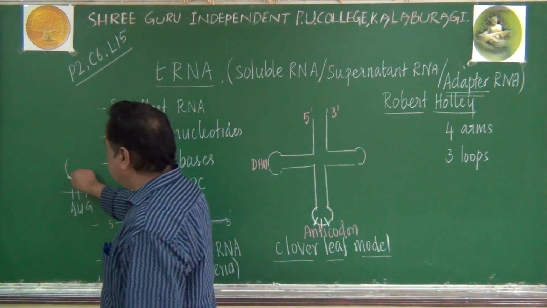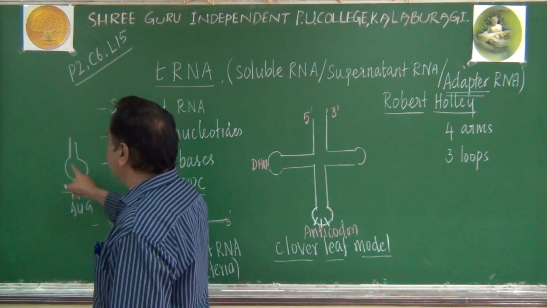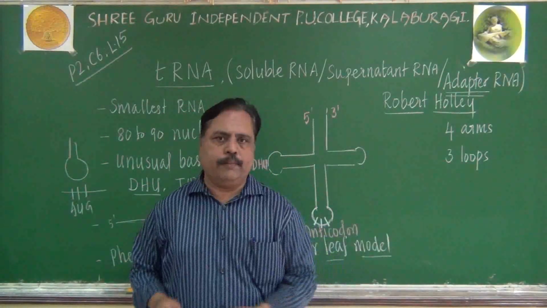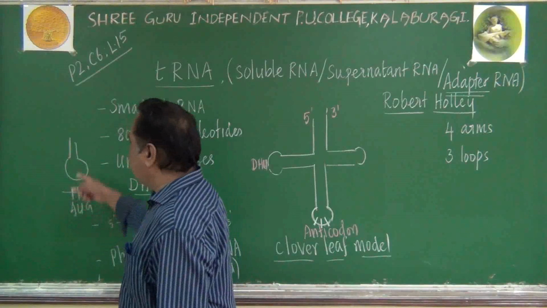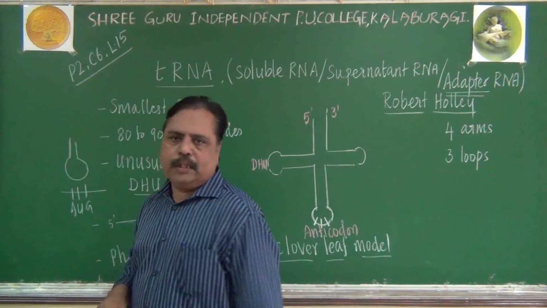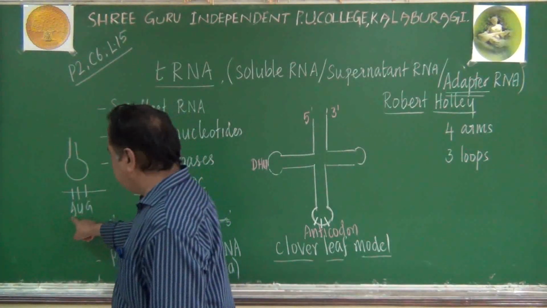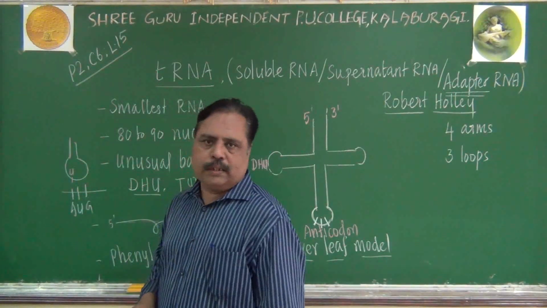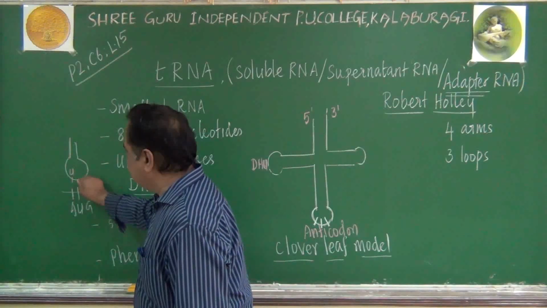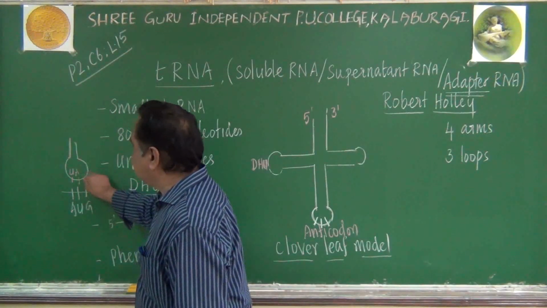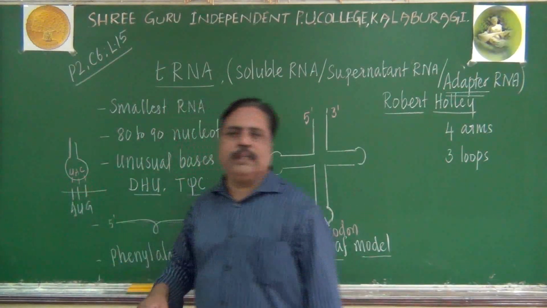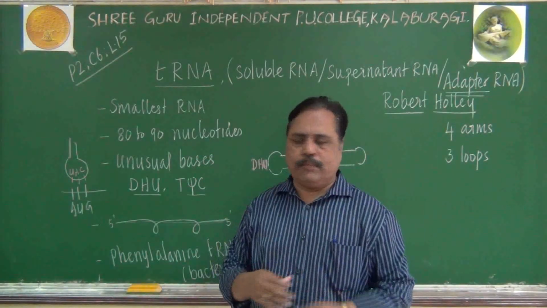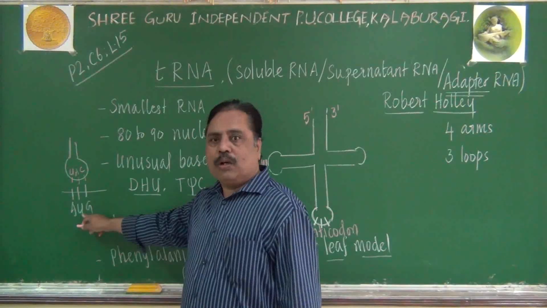Then what will be the anticodon of the tRNA molecule? This is the tRNA anticodon arm I am drawing. It will have bases complementary to AUG. For example, A is here, so it will be U; U is here, so it will be A; and C, so UAC will be the anticodon. tRNA will have the anticodon; mRNA will have the codon.